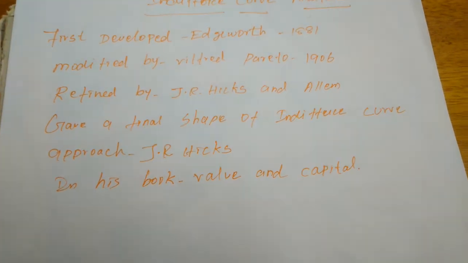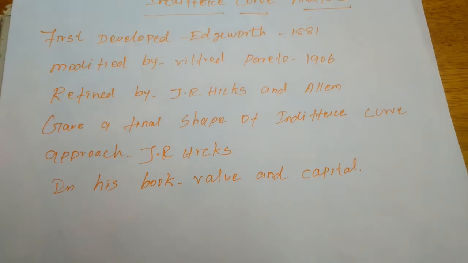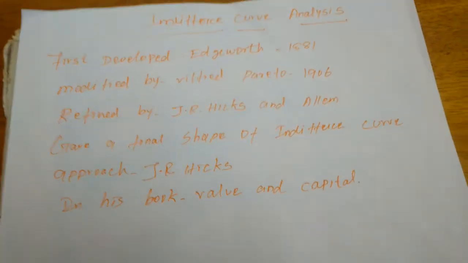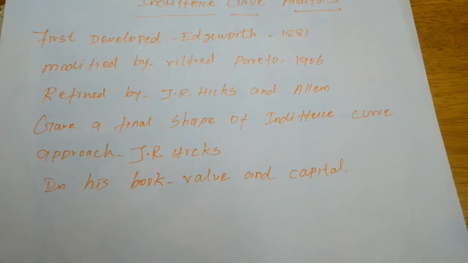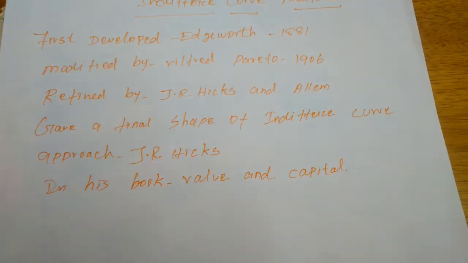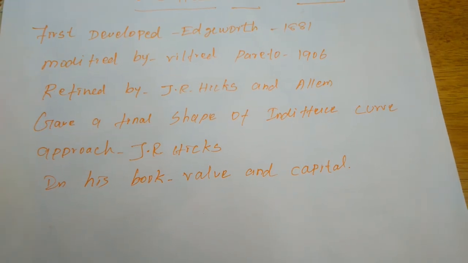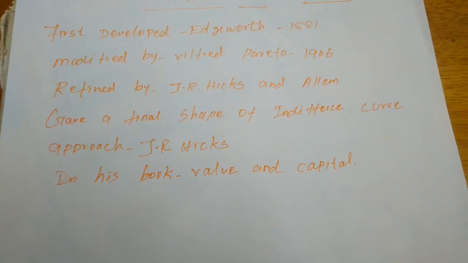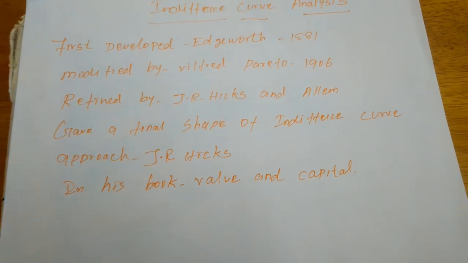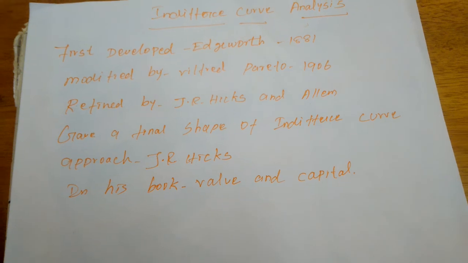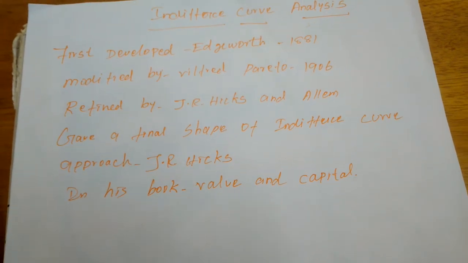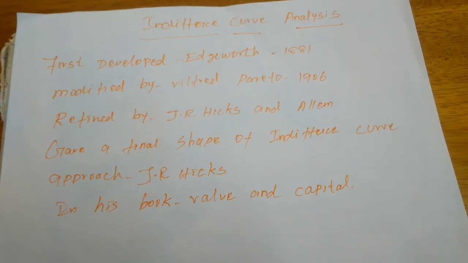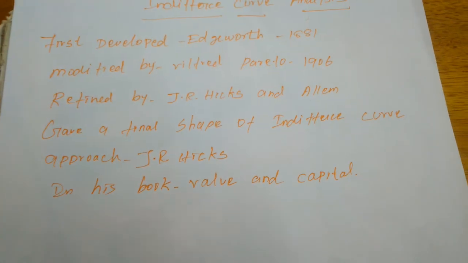Next, the indifference curve approach is based on the concept of diminishing marginal rate of substitution. When there are two substitute goods, and the price of tea increases, we will go to consuming coffee. But only for the higher price will we consume coffee instead of tea.